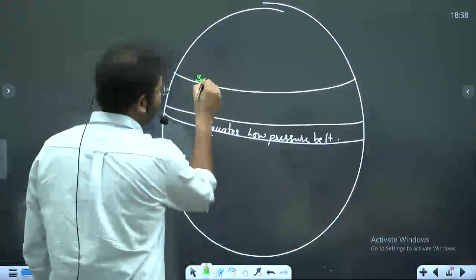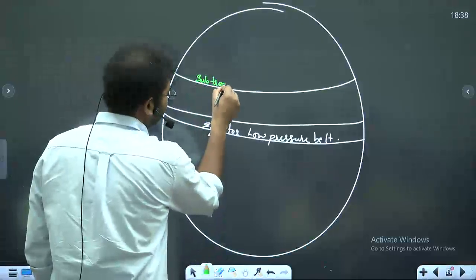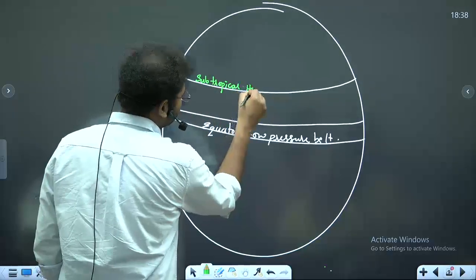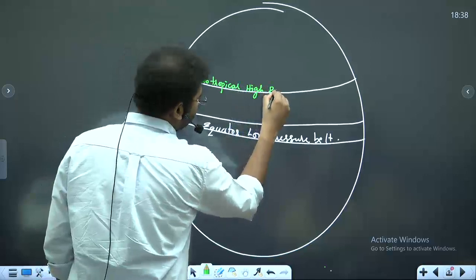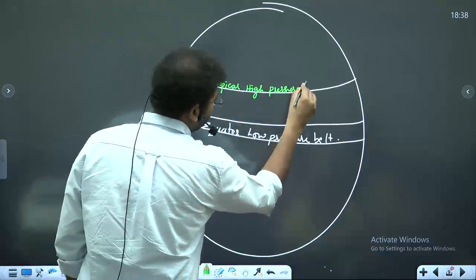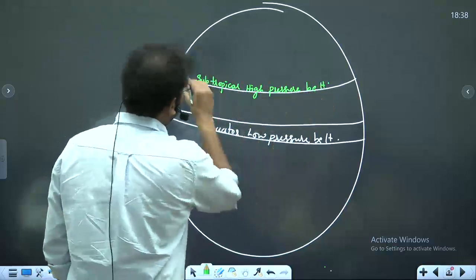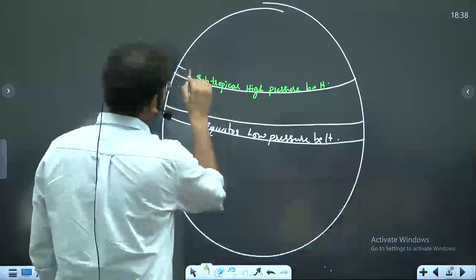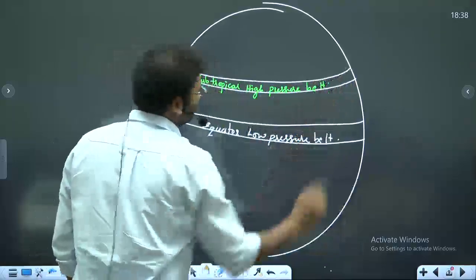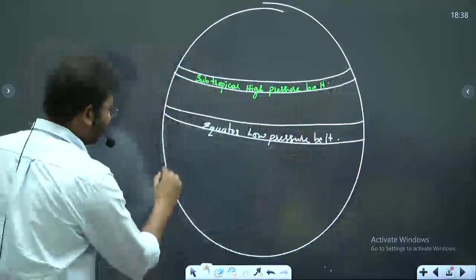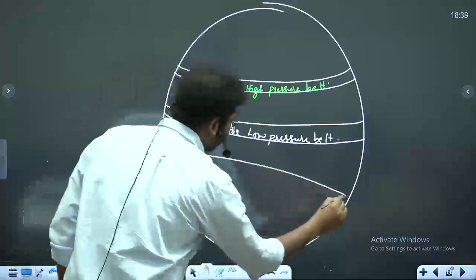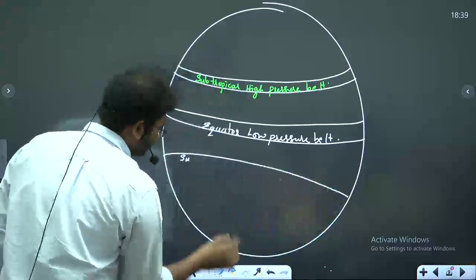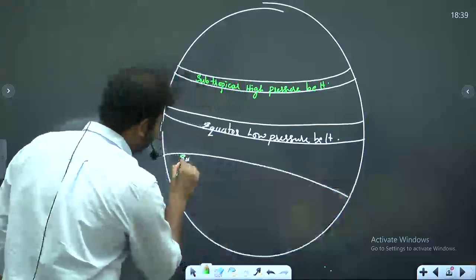This is called the subtropical high pressure belt. Right? Likewise, you will also have a subtropical high pressure belt in the southern hemisphere also.